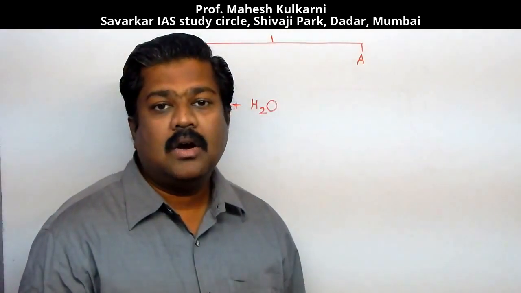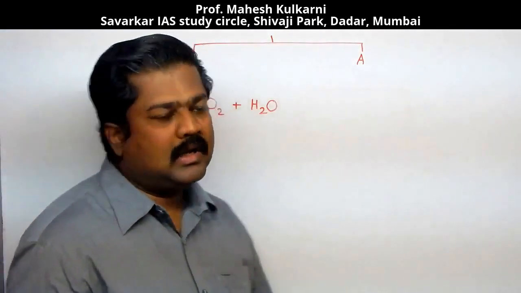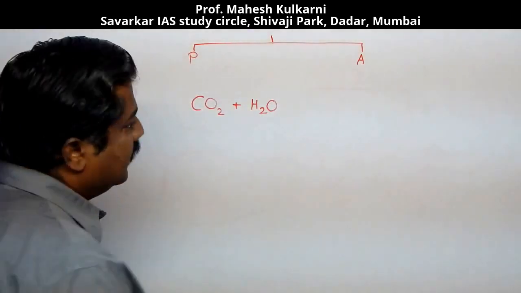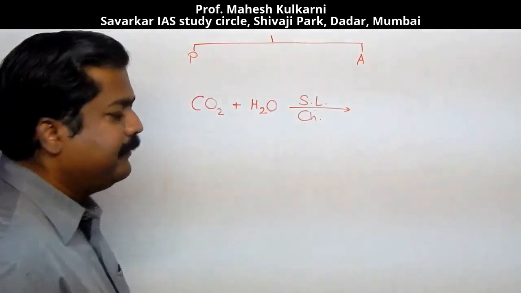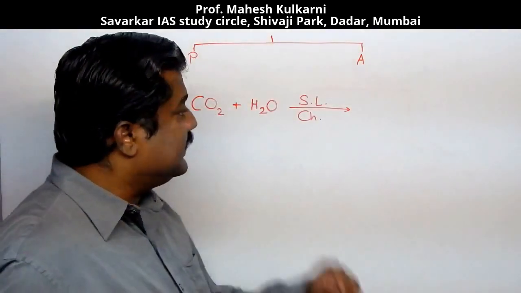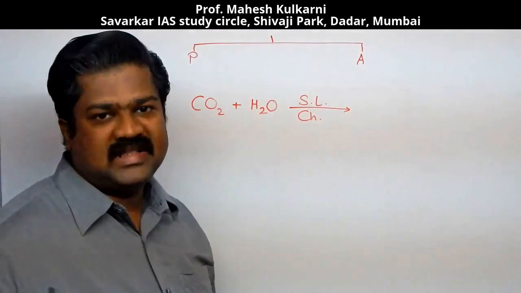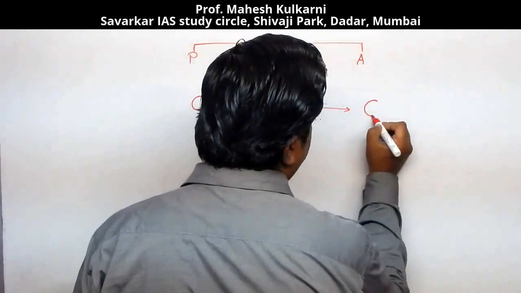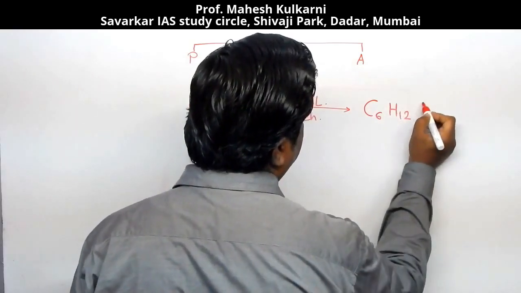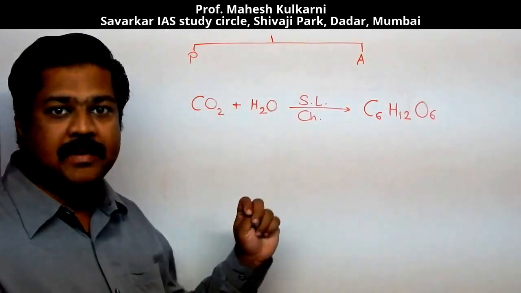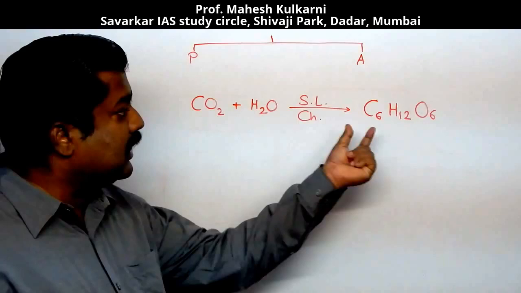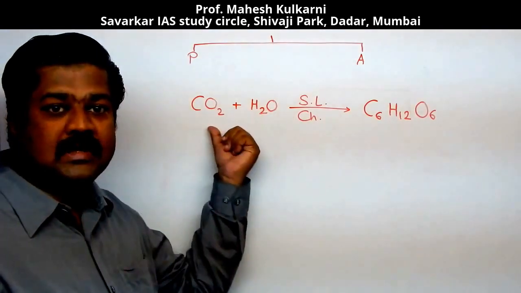Rather, I should say hydrogen from water, but here in the reaction, while writing, it is reacting with water in the presence of sunlight and chlorophyll. Chlorophyll is a compound which consists of magnesium as a metallic ion. So that chlorophyll is there. With the help of chlorophyll and sunlight, this reaction occurs to produce C6H12O6. Now I am not balancing this reaction, I am simplifying. So carbon dioxide combines with water. In that case, hydrogen is taken from this.